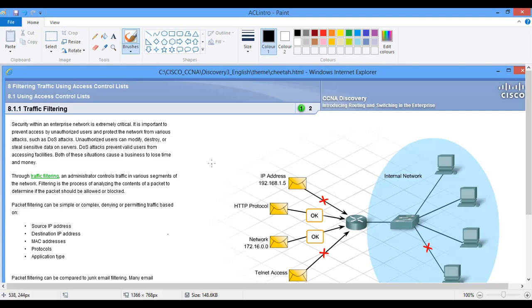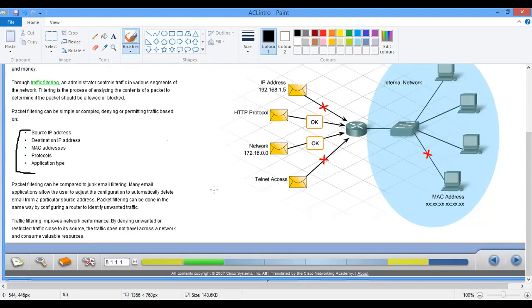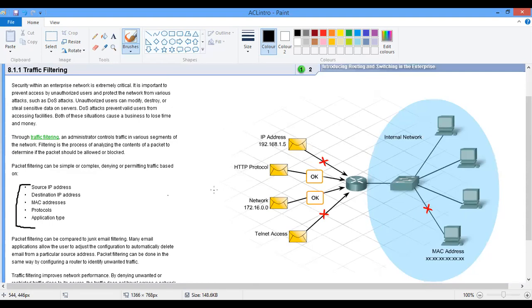So what do we actually filter? These are the things that we are going to be filtering: the source IP address, destination IP address, MAC addresses, protocols, and application types. These are the things we'll be learning how to filter.